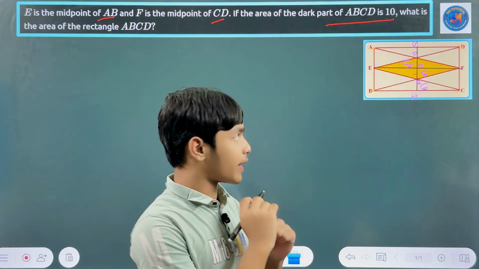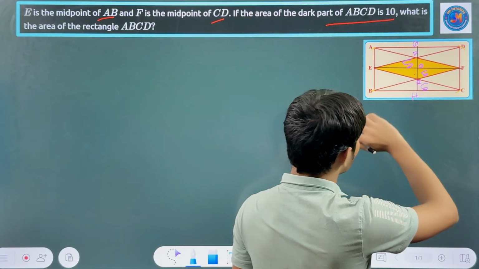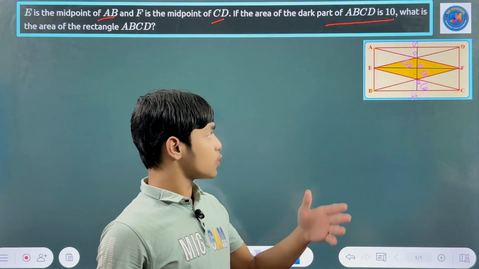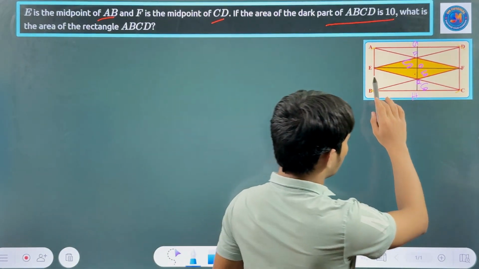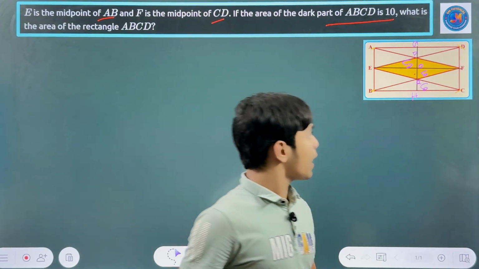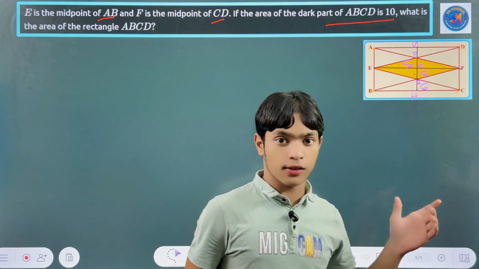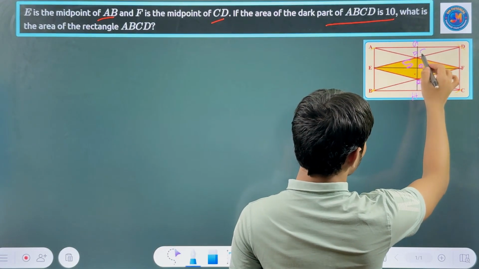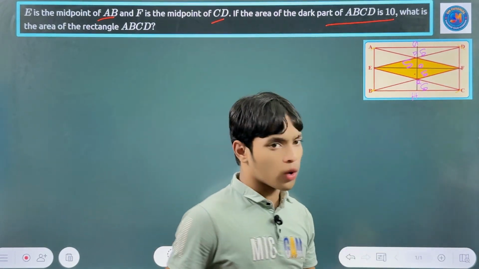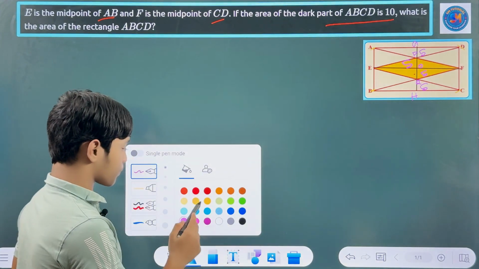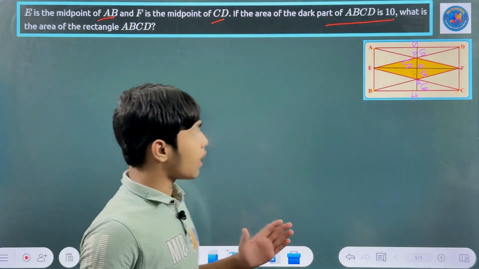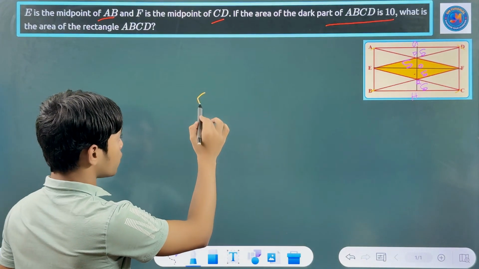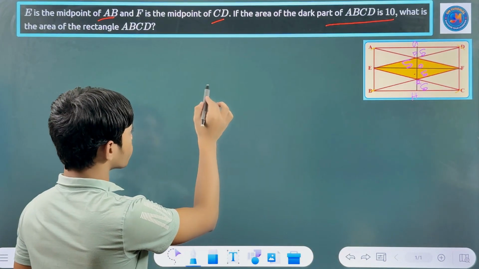Okay, after that you can see at the top of that is ADP. ADP looks like it equals EFQ. Okay, so this equals that. So that means this is also 5. So what did you get? You got 5 areas already. So you can write it here now.